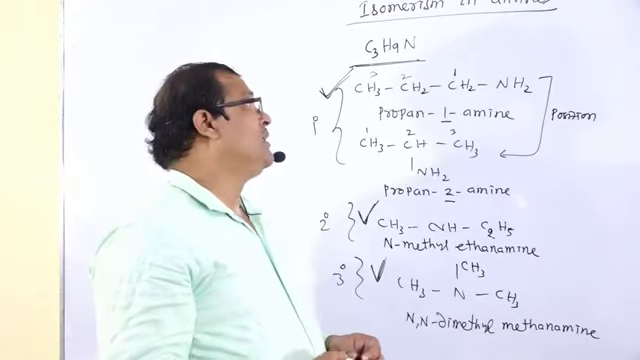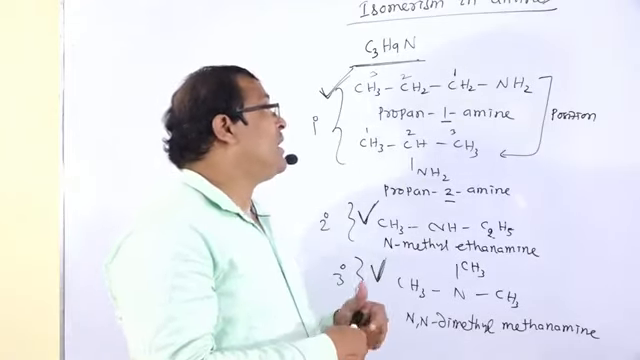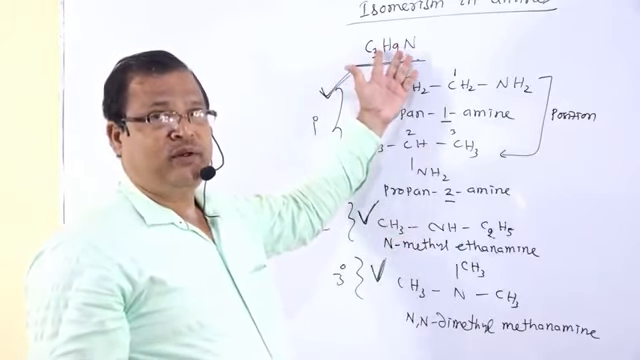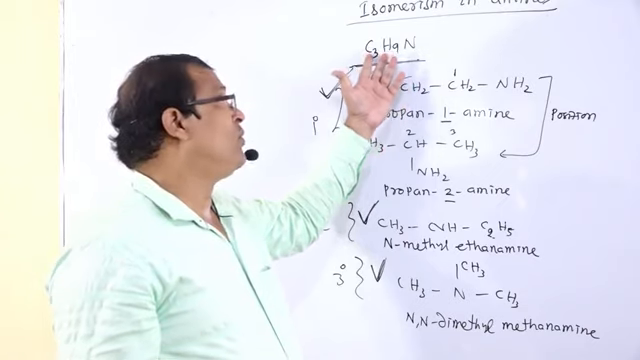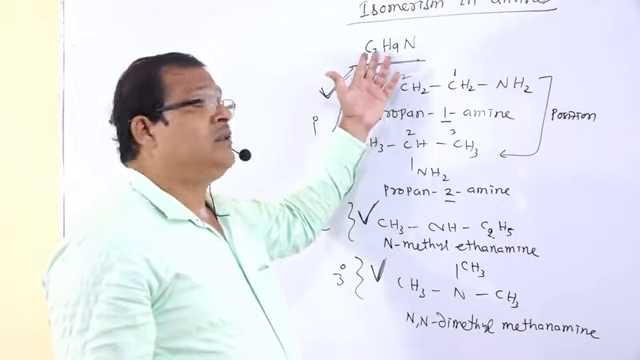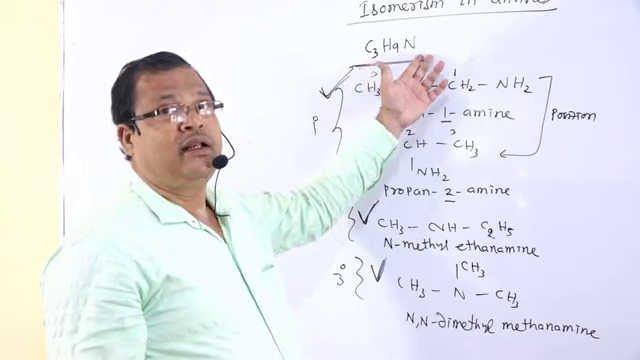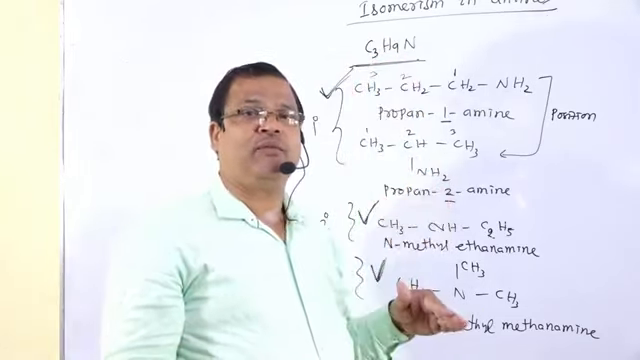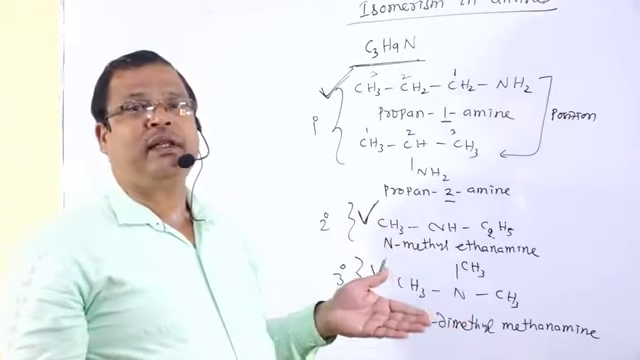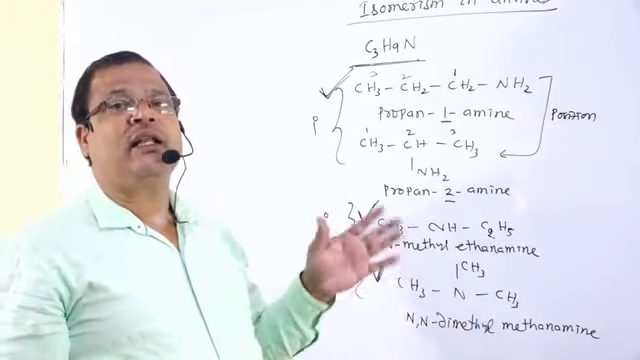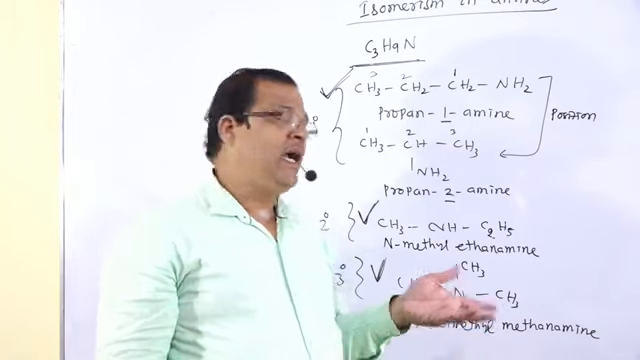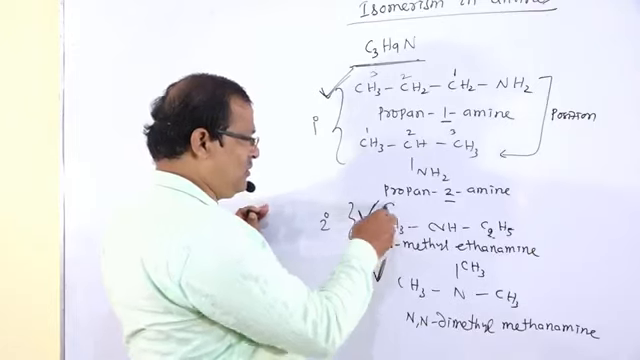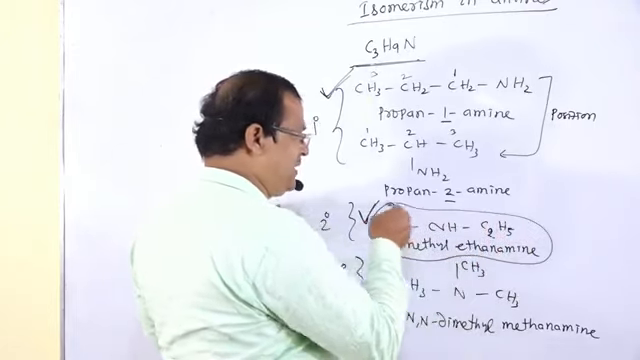So the question may be like this one, that may contain 2 marks or 3 marks. This may be your question, or that may be C4H11N. We have to write down the possible isomers of that compound. Either that may be primary, secondary or tertiary, or there is a change of the positions. And from these compounds, this compound has the ability to show optical isomerism.